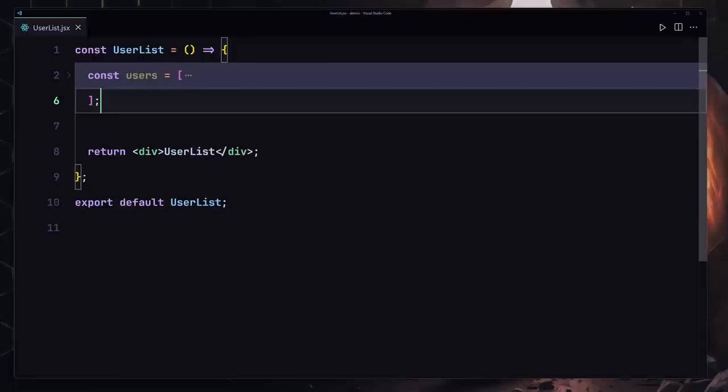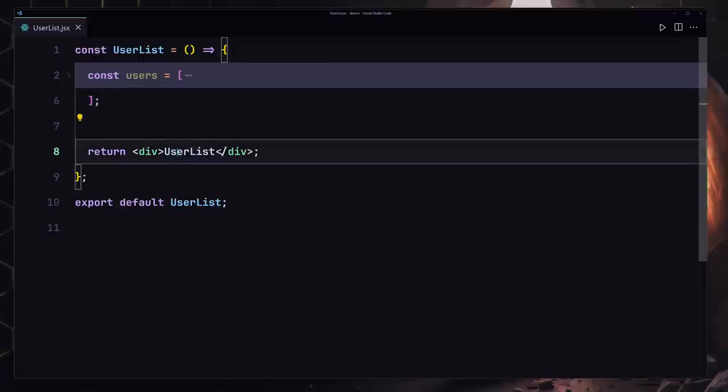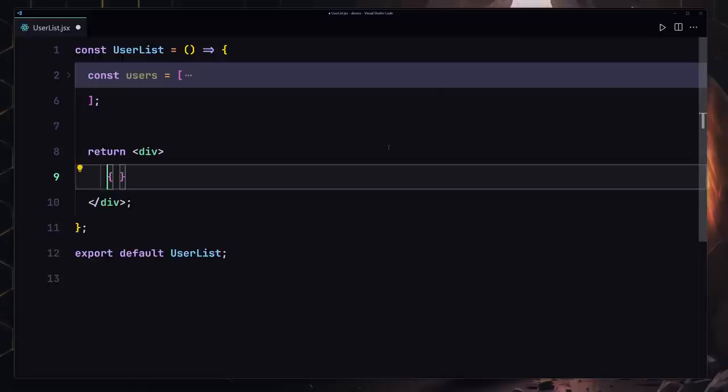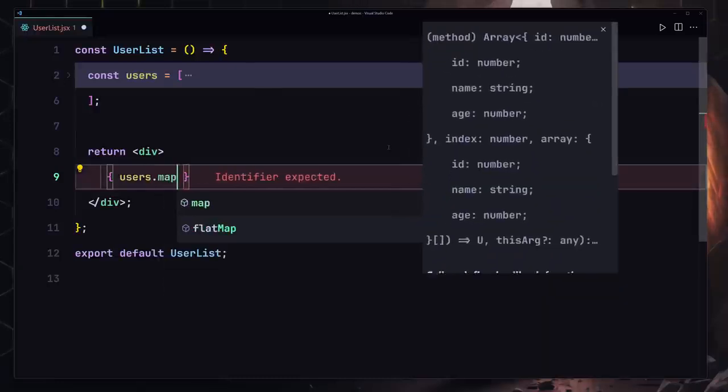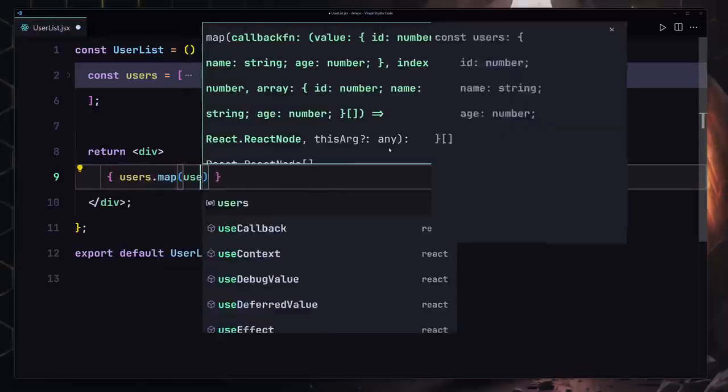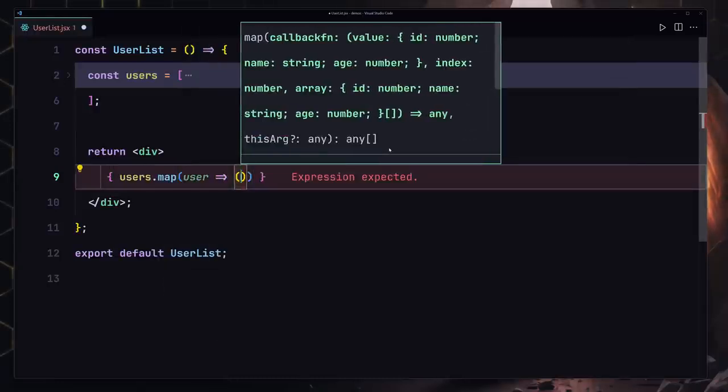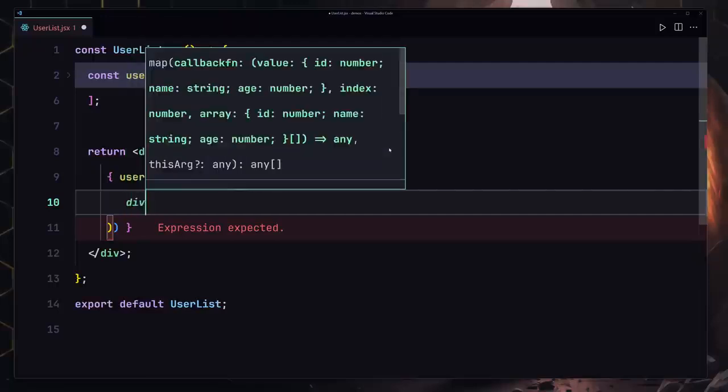Now I want to iterate over these users, and I want to render them to the DOM. So how can I go about doing this? I'll just remove this users list, and inside there we are going to be using our curly braces. So we are now entering the JavaScript world. Now we are going to be using the users, which is our array. Inside there we can use our map method. So I'll just provide a user, and now for each user we are going to be rendering the div.